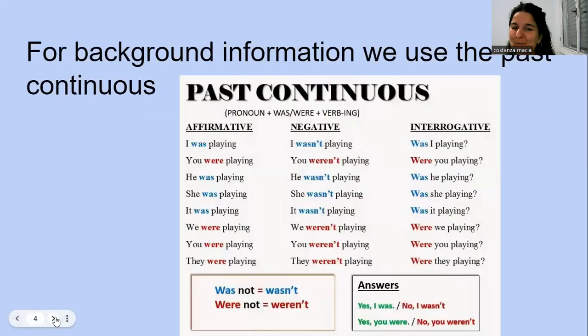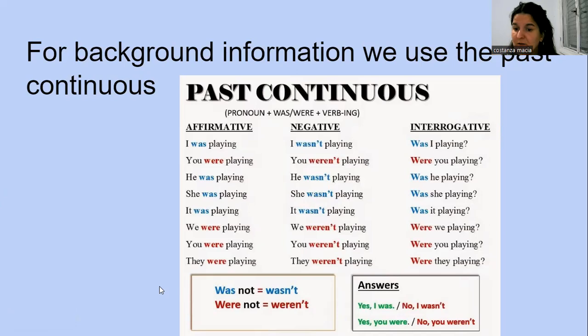Okay, so for background information, we use the past continuous. What is background information? An action in development in the past. Imagine this. I was studying and my family were playing a board game, for example. Yeah, it's a background action.